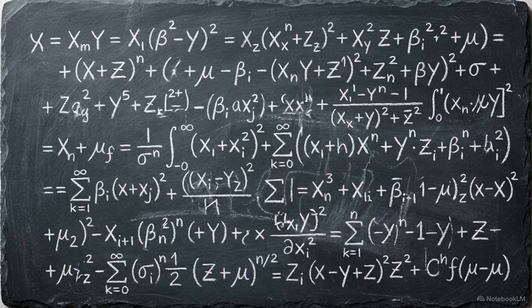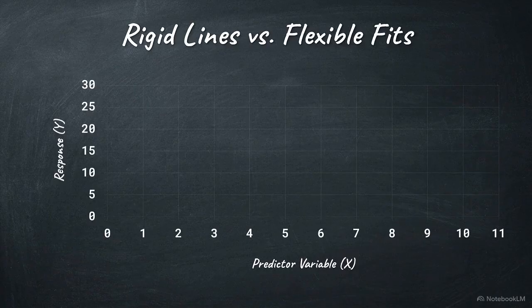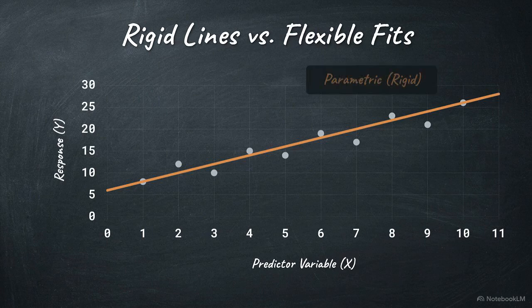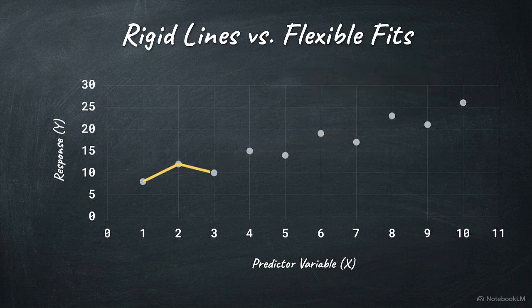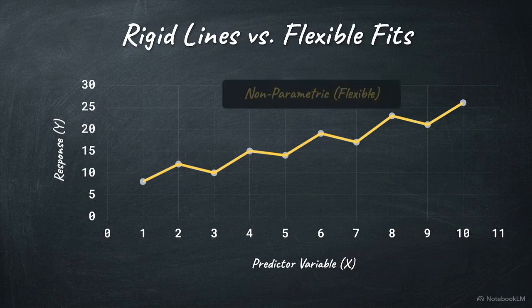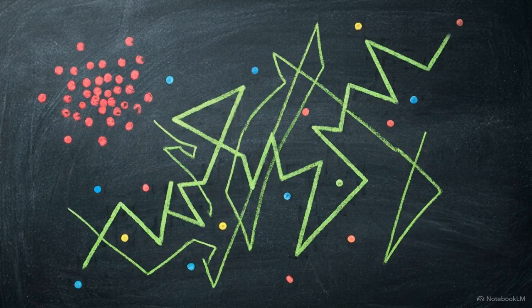It seems logical that to capture the true function of X, we should use the most flexible, complex mathematical model available. We could use a parametric model, which makes simple assumptions like a straight line. Or we could use a highly flexible, non-parametric model that contorts its shape to fit every data point. However, these highly flexible models frequently produce wildly inaccurate predictions when they are used in the real world.